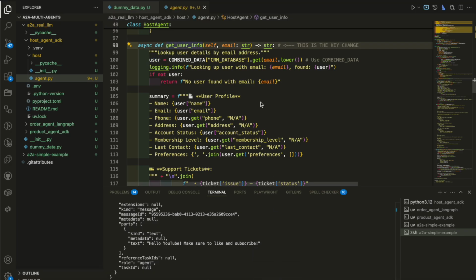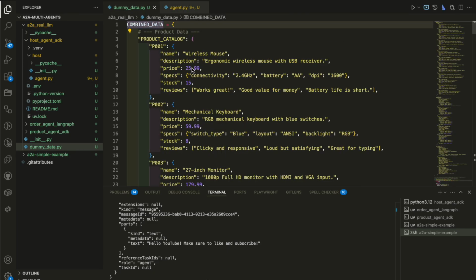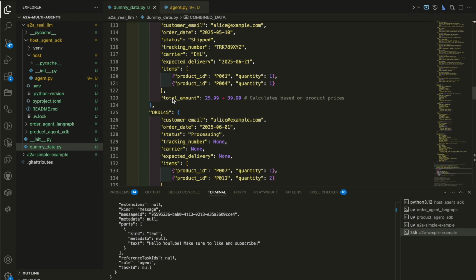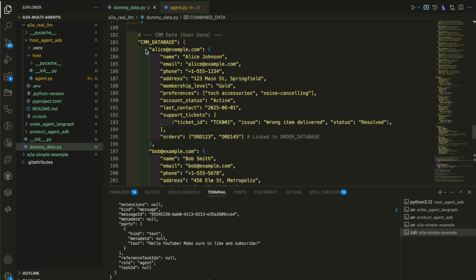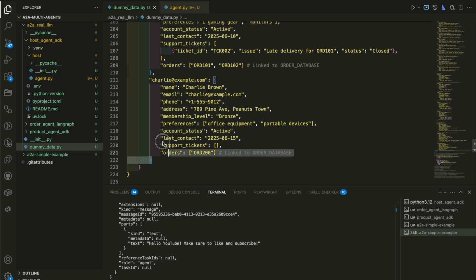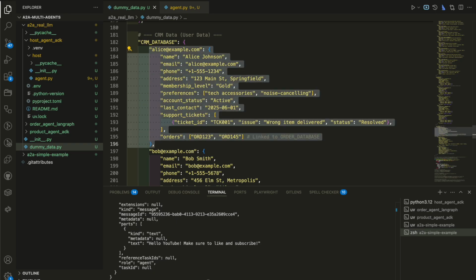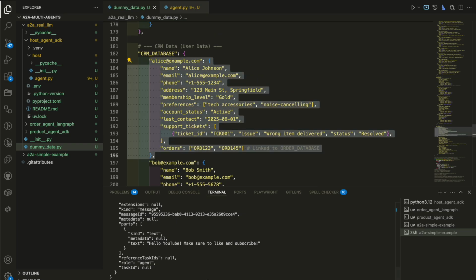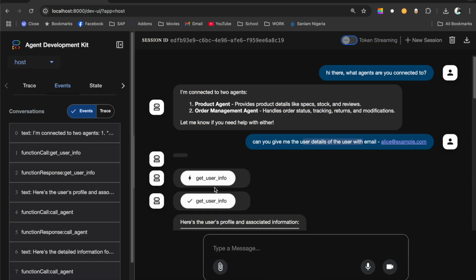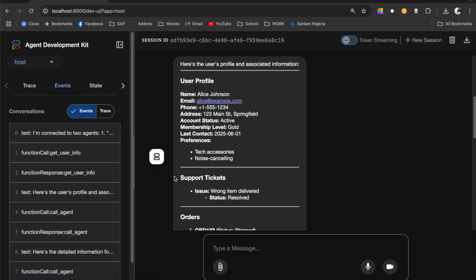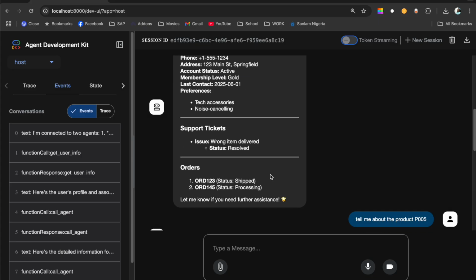It's just getting the user info from our combined data, which is dummy data that we have here in the CRM database. We have 2 users, or 3. Yes, we do have 3 users, and each of those users has some details. In this case, we call it Alice, and Alice has some support tickets and some orders, and that's why you have the result there, support tickets and some orders as well.